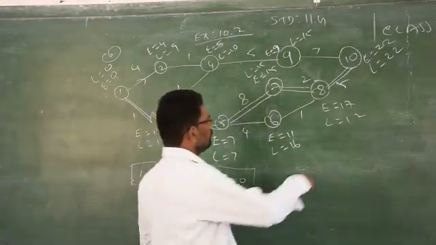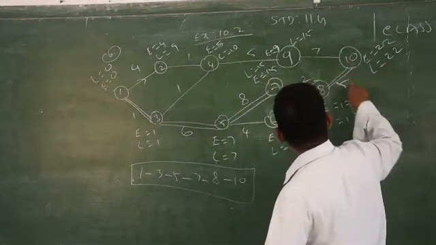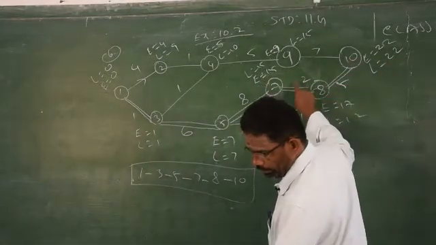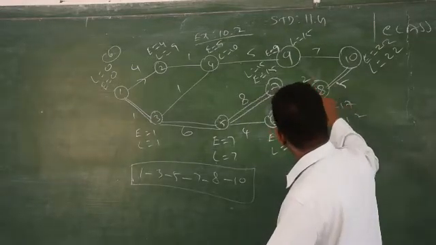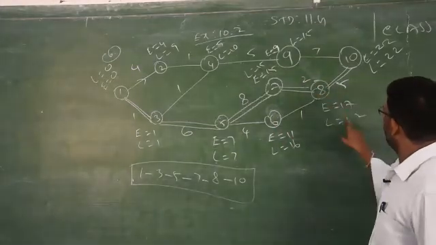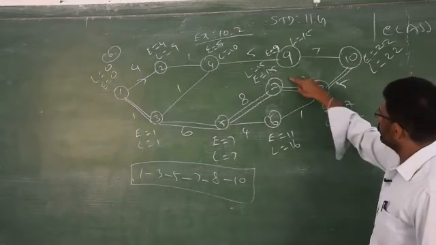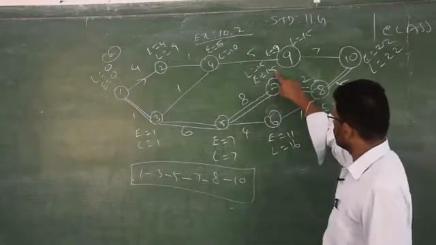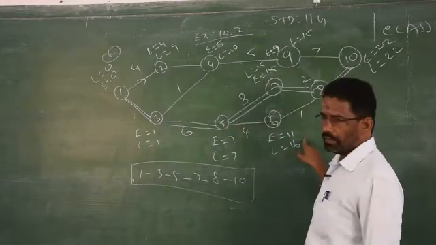So how to find out 22? From 10 to 8, 10 to 9 is given. Just you have to subtract the duration. Then from 8 to 7, 8 to 6, two options are given. So you have to find out which one is the minimum one after subtracting from L. 17 minus 2 is 15. 17 minus 1 is 16. Out of these two, which one is smaller? This is smaller, that is 15. From there only you have to start to the next one. Don't start from 6. Clear?